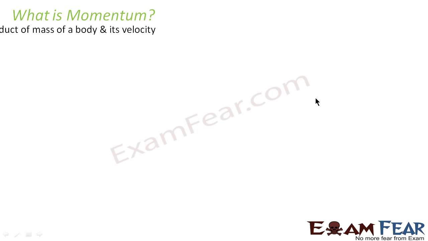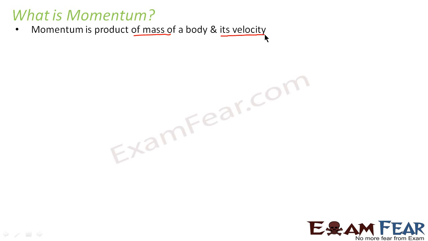So what is momentum? Momentum is the product of mass of a body and its velocity. Let us suppose we have an object which has mass m and that object is moving with velocity v. Now if I ask what is the momentum of the body, then it will be mass into velocity. So momentum is the product of mass of a body and its velocity.